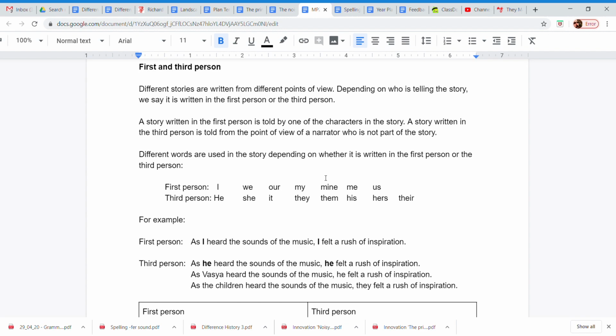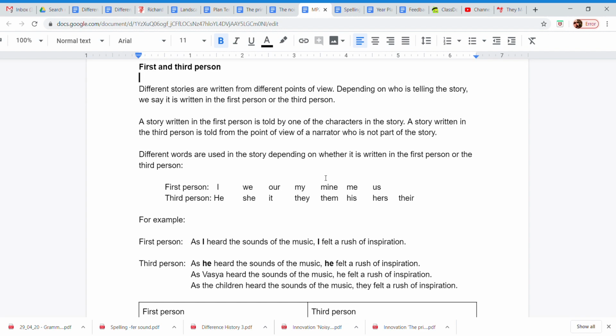We are going to be talking about the use of the first and third person. Different stories are written from different points of view. Depending on who's telling the story, we say it is written in the first or the third person. A story written in the first person is told by one of the characters in the story.